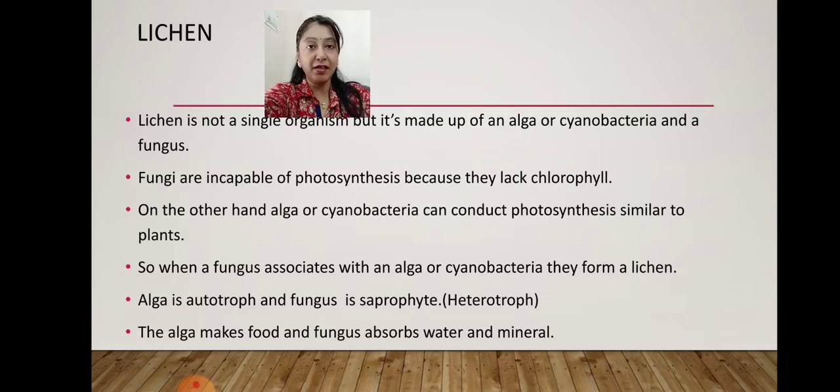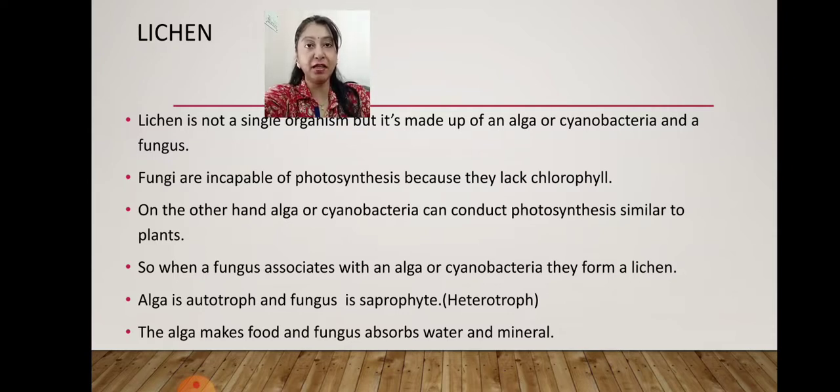So let us read. When a fungus associates with an alga or cyanobacteria, they form lichen. Whenever there is the word lichen, lichen means the combination of fungus and alga. Alga is an autotroph and fungus is a saprophyte. Saprophyte means they are heterotrophs, depending on others for their food. The alga makes food and the fungus absorbs water and minerals. So this is all about lichen.